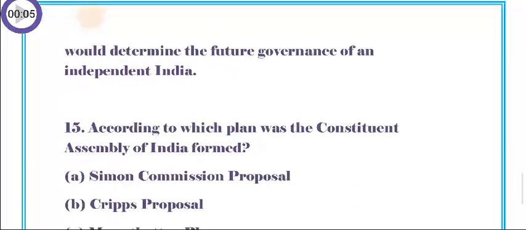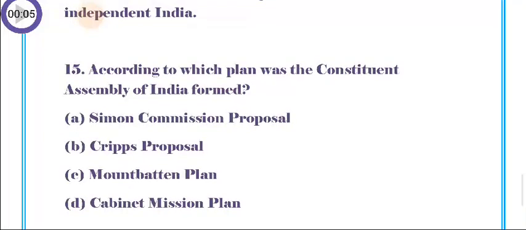Question number 15, last question. According to which plan was the Constituent Assembly of India formed? A. Simon Commission proposal, B. Cripps proposal, C. Mountbatten plan, D. Cabinet Mission plan.